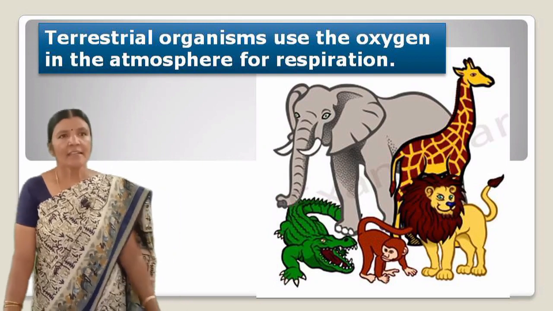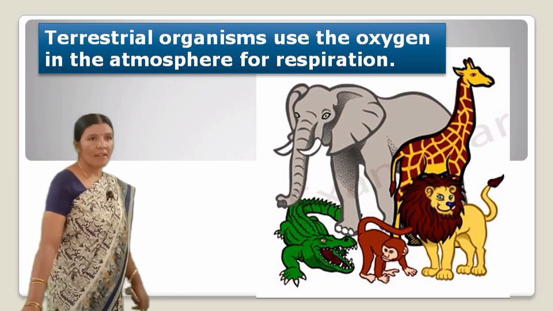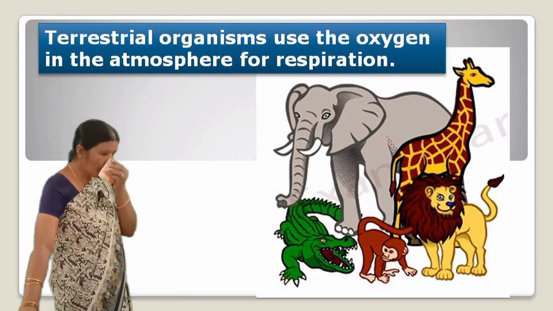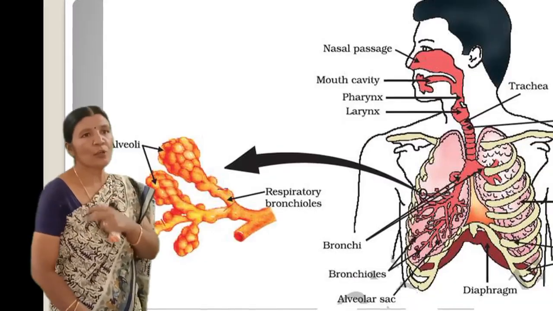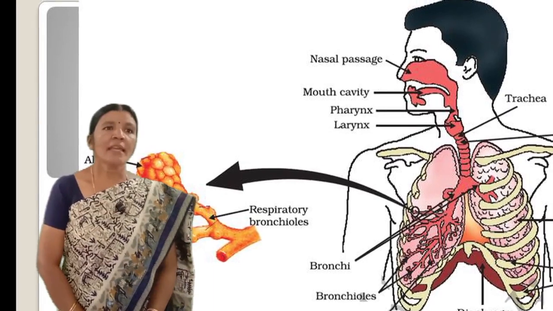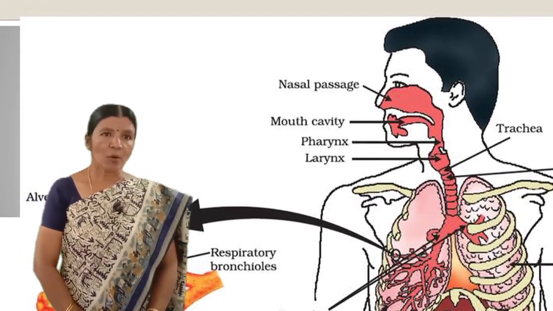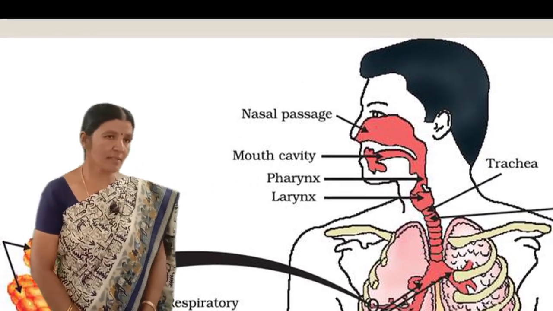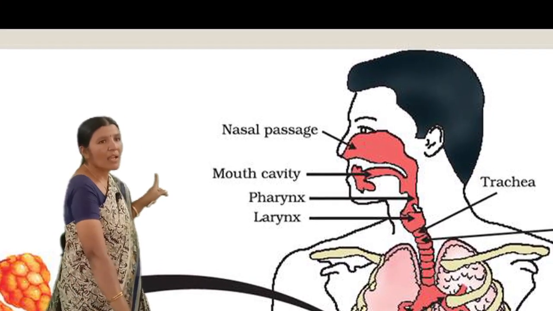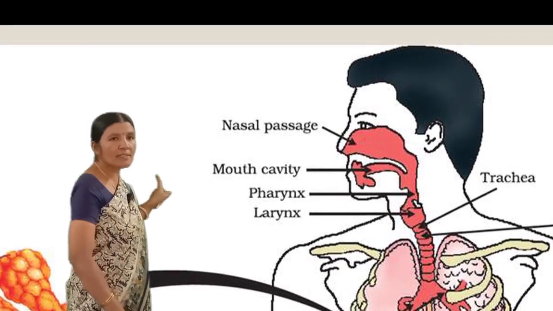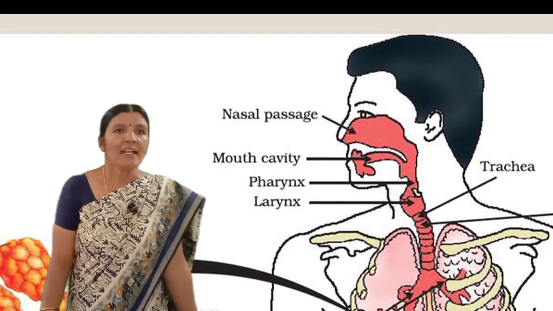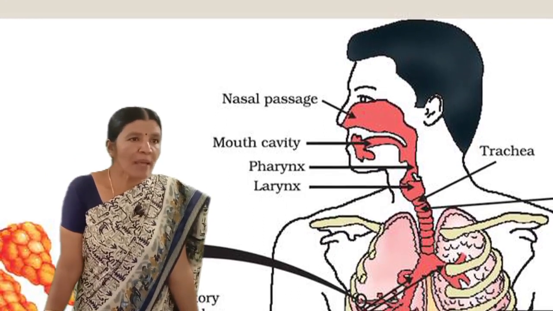Let us see the diagram in human beings, how the respiration takes place. In human beings, air is taken into the body through the nostrils. You can see in the picture. The air passing through the nostrils is filtered by fine hairs that line the passage.